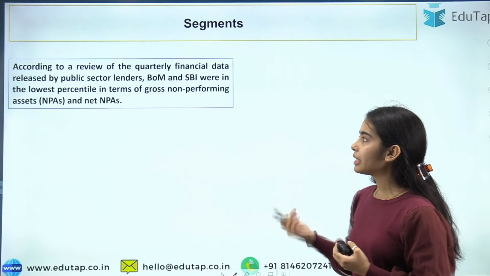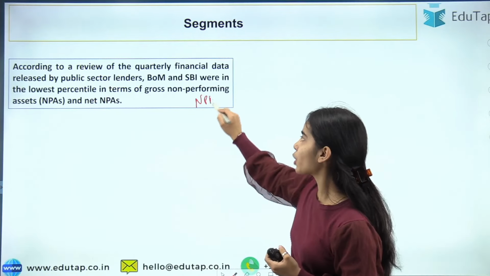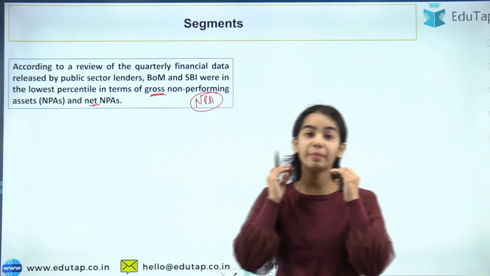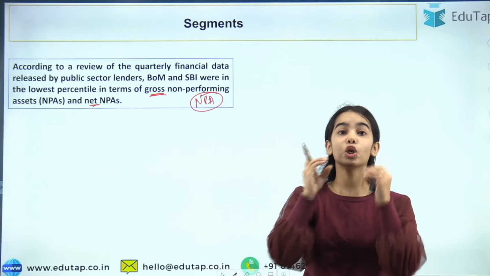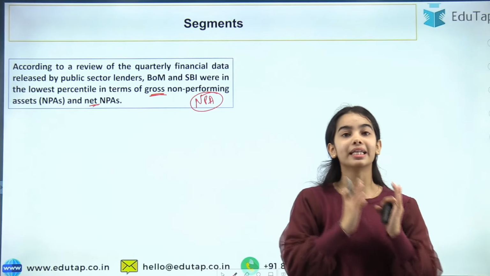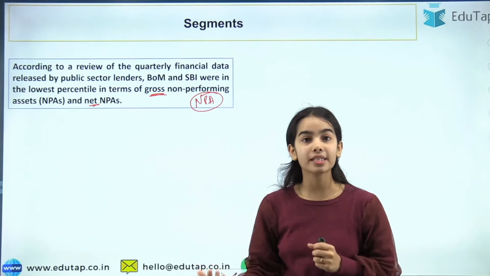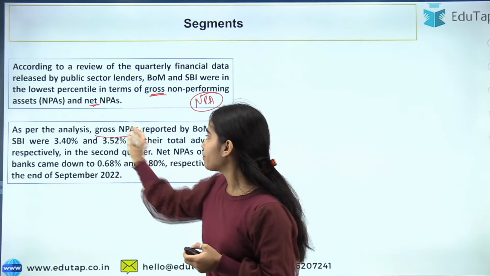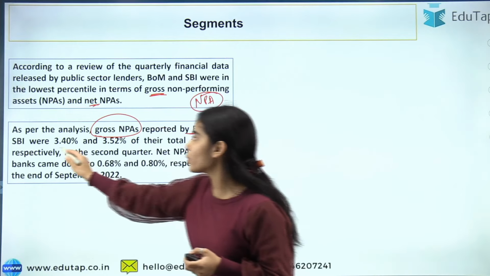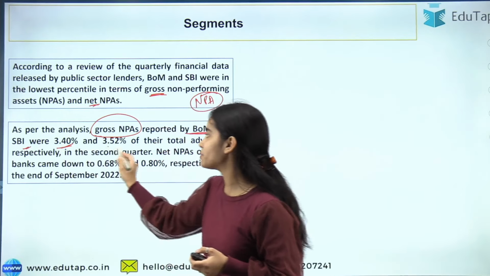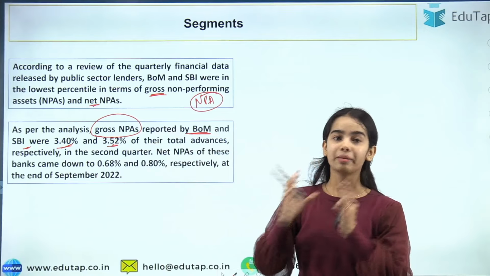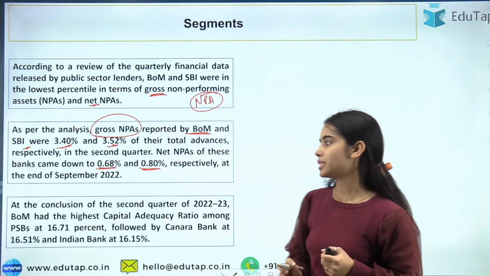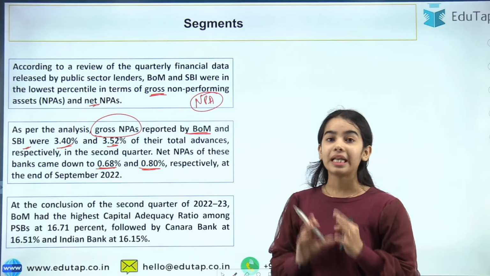Now the other segment is the NPAs, the non-performing assets. In the gross and net NPA terms, the BOM is the one that has seen the lowest gross NPAs and net NPAs, and then the SBI has seen the second lowest. So the gross NPAs, the lowest is of the BOM, and then the second lowest is of the SBI. Similarly, in the net NPAs also, the lowest is of the BOM and the second lowest is of SBI. So next is capital adequacy ratio.